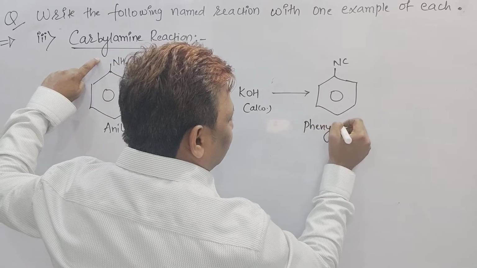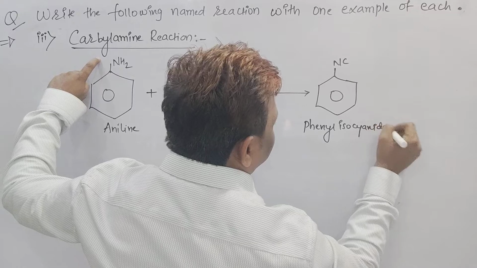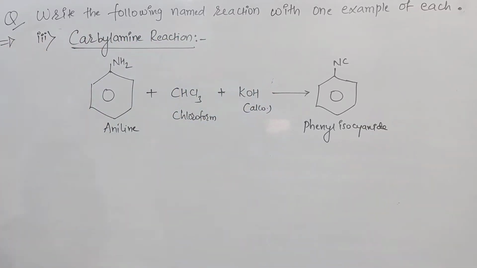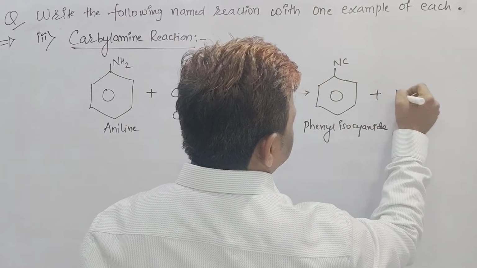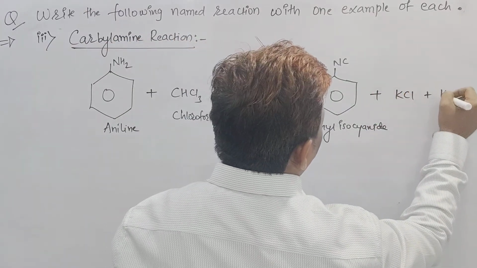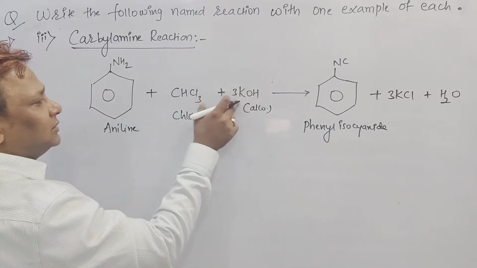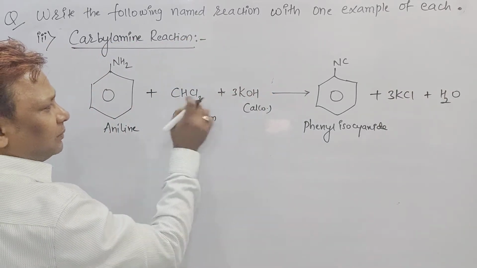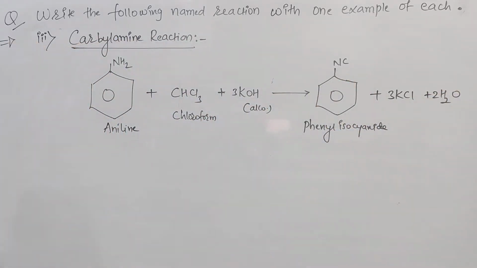This is called phenyl isocyanide. Called what, beta? Phenyl isocyanide. The remaining byproducts are a salt of K and water molecules. Make it 3 moles, make it 3 moles. 3 came out. Hydrogen how many? 3 plus 1, 4. Make it 2 moles, and we got phenyl isocyanide.